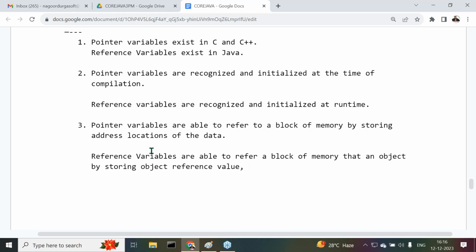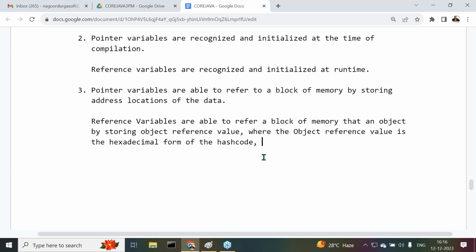What is the meaning of this reference value? What's your understanding about reference value? The object reference value is the hexadecimal form of the hash code. Okay, what is this hash code actually?